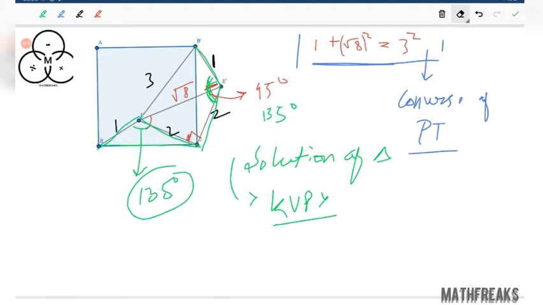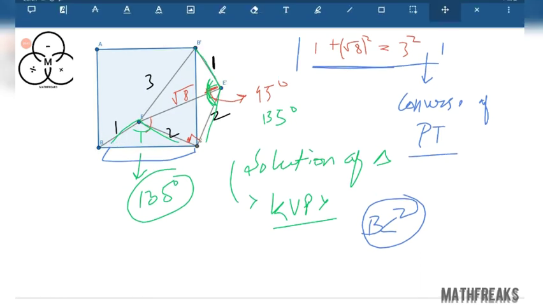We will find out this BC, and then we would square it, BC square. Such kind of problem we will solve in solution of triangle. This is a very beautiful problem, because the concept involved is Pythagoras theorem, rotation, solution of triangle, then area. So, lot of concept.